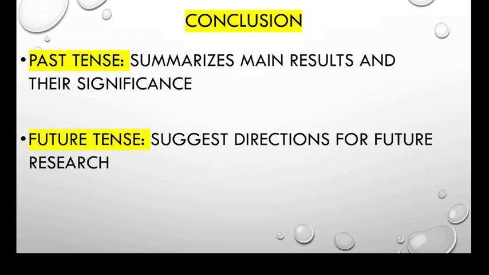So friends, these are the examples of tenses which we can use in abstract, introduction, methodology, results and discussion, and conclusion. Dear friends, if you frame your research paper and use the right tense in the right part, that will help you to publish your research work in a reputed indexed journal.